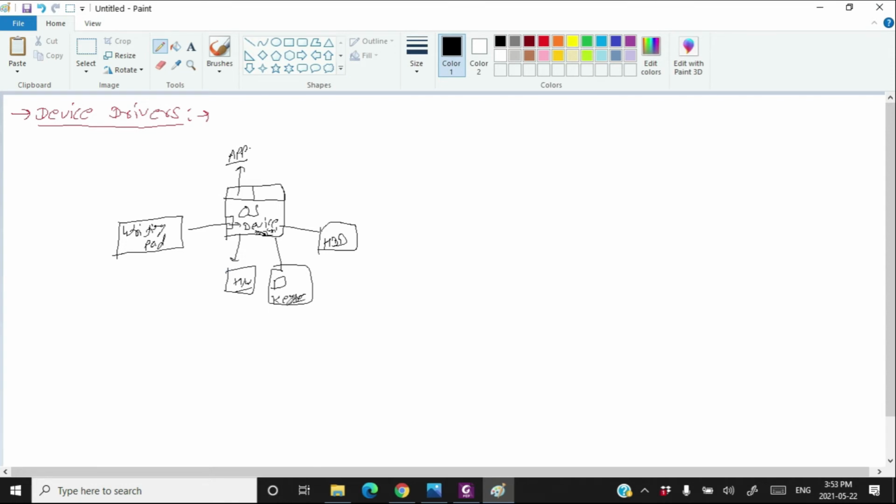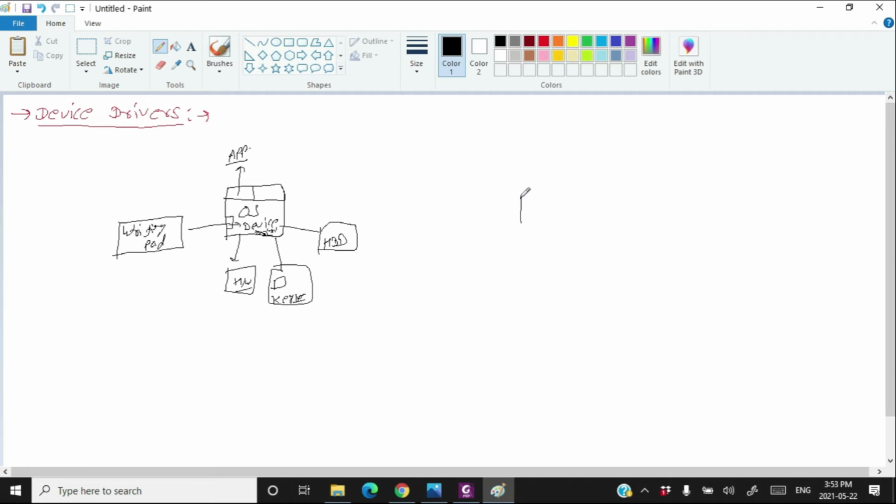There will be a different device driver for the keyboard, a different device driver for the hard disk drive, and a different device driver for the writing pad. So all the hardware will have different device drivers. And the device driver corresponding to a given hardware tells the operating system how to converse with that hardware.